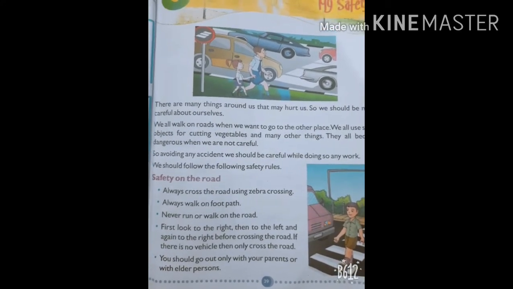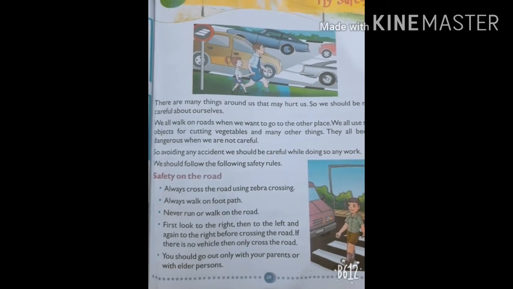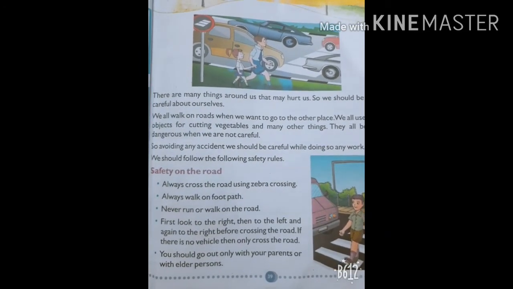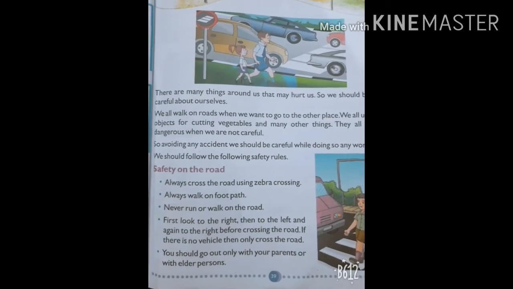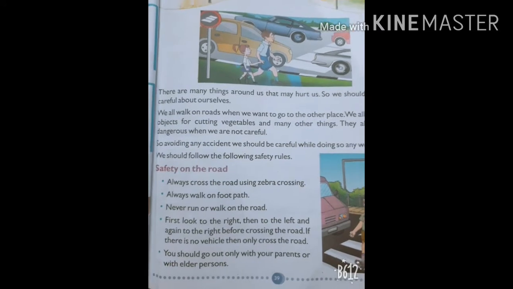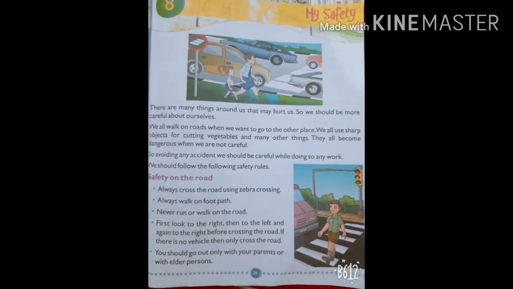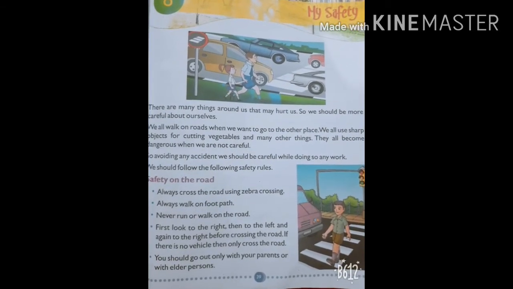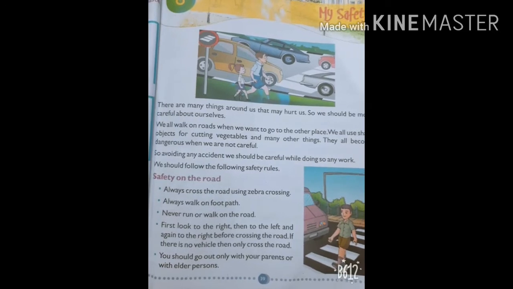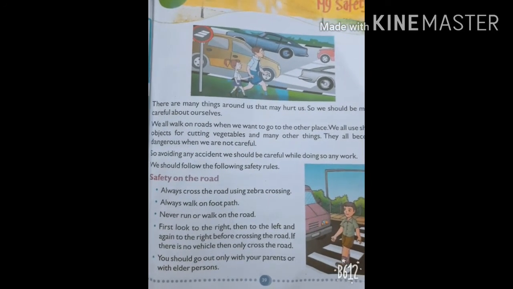Second, always walk on the footpath. Now what is this footpath? It is a narrow path for the pedestrians, people who walk and are not in a vehicle. Then, never run or walk on the road. Children are not supposed to run or walk on the road. If they want to play or run, they can do it in the playground.